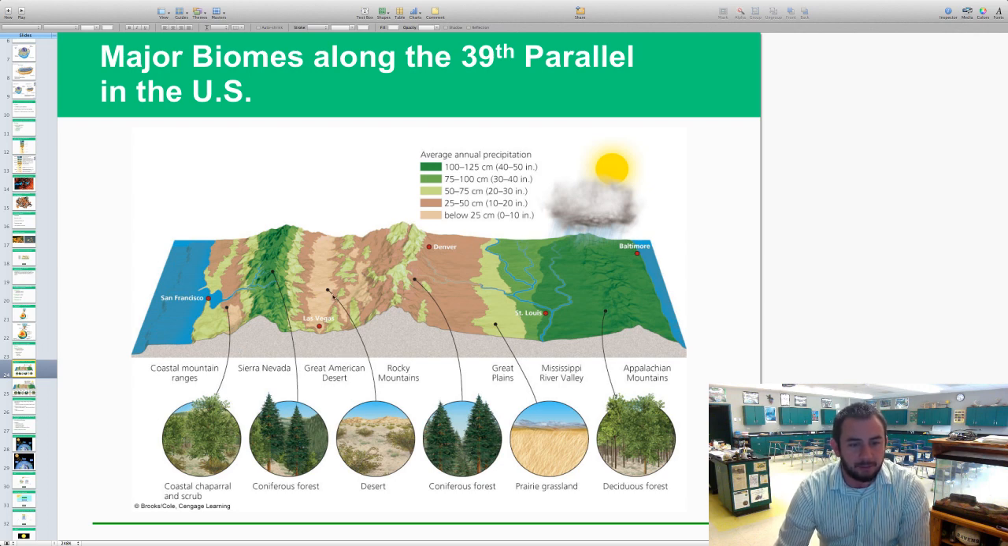The Great American Desert is obviously the desert. Coniferous forests in the Rocky Mountains. The Great Plains have the prairie grasslands. And then the Appalachian Mountains, we have the deciduous forests. So that's kind of the major biomes, at least in our area. But there are other ones that we'll talk about as well.